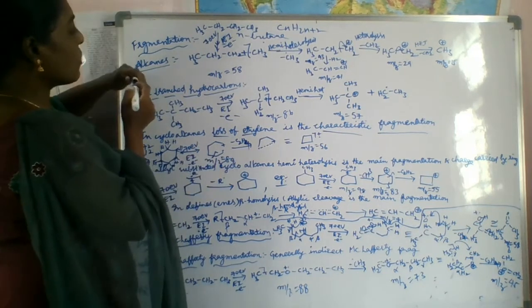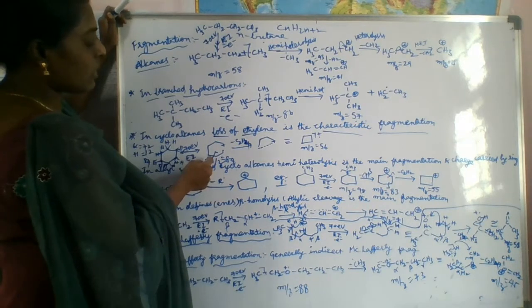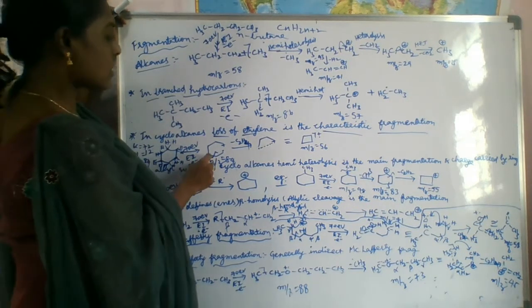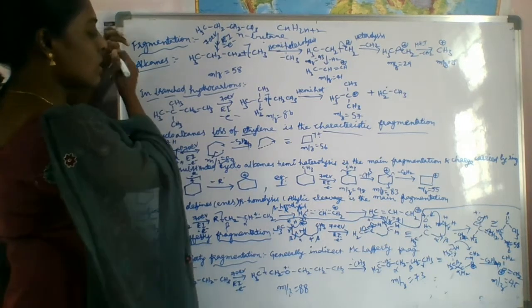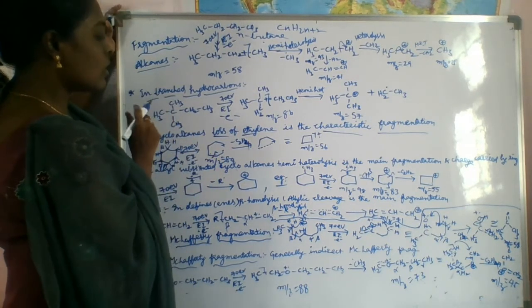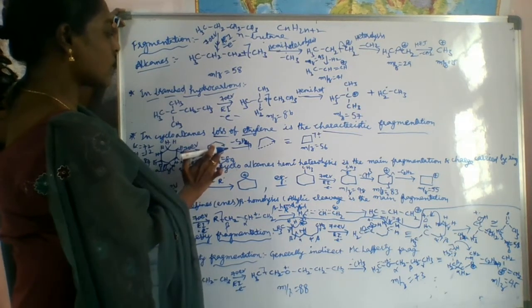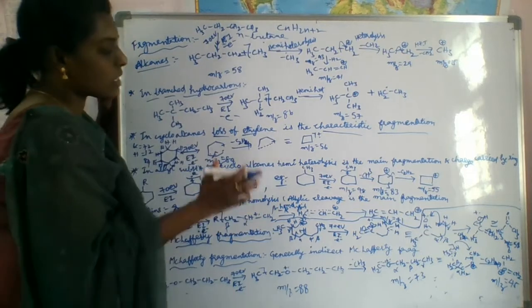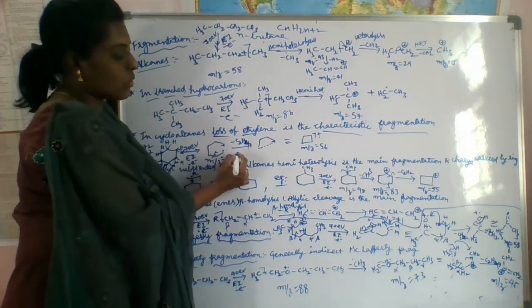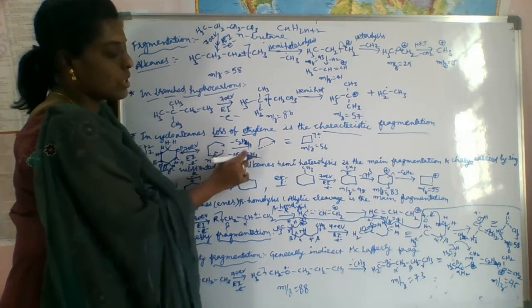Here, one radical is there, and when we do this homolytic cleavage, one radical is formed here and one radical is formed here. Thereby a new bond is formed between these radicals, and it is eliminated as ethylene, C2H4, CH2=CH2. We are eliminating this neutral molecule.